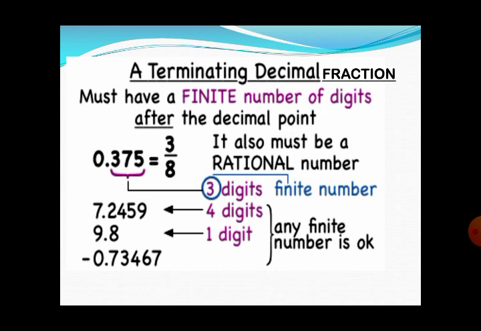Another example of that is 10 upon 3. You can do this division. So what will you get? You will get 3.3333. So that is not actually countable. That's why only those decimal fractions which have countable digits after the decimal point are called terminating decimal fractions. You can see the remaining examples. The next one has 4 digits, then 1 digit, and the last one has 5 digits after the decimal. So these are all examples of terminating decimal fractions.